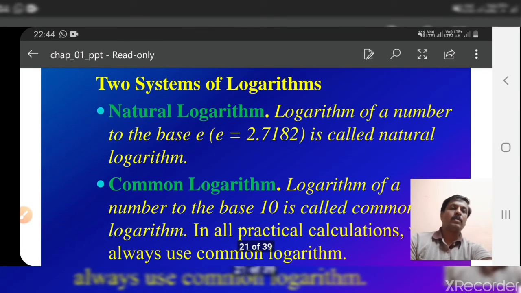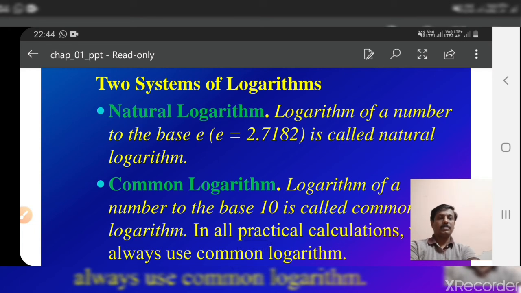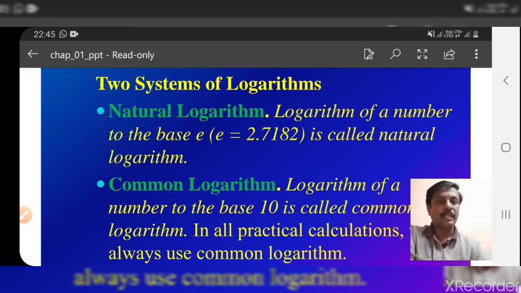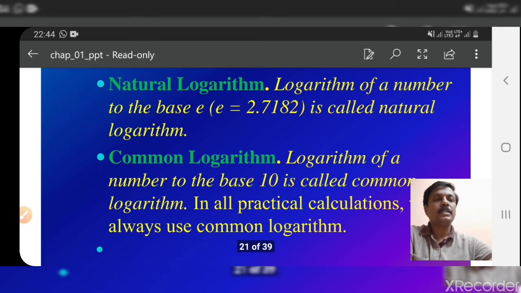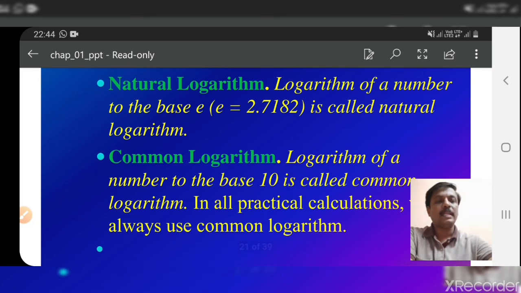As I told you before, there are two systems of logarithms: one is natural logarithm and the other is common logarithm. Logarithms to base e are called natural logarithms. Here e is a constant and its value is 2.718. Logarithms to the base 10 are called common logarithms.